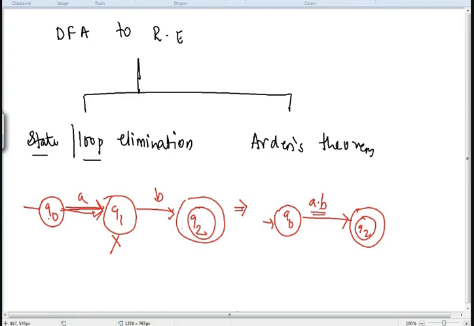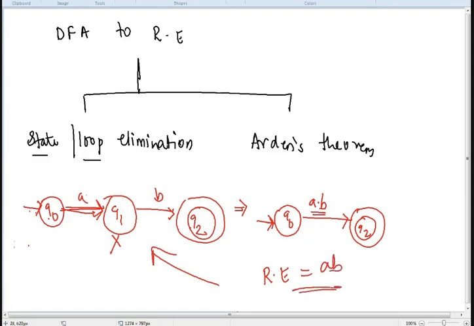Because anyway, to come from Q0 to Q2, and always remember, the start state should always exist and the final state should always exist. So whenever I am moving from start state to end state, I can eliminate any other intermediate state, but I cannot eliminate the start state, neither the final state. Because you have to begin somewhere, that is your start state, and you have to reach somewhere, that is called the final state, right? So this is elimination of your state. So you can see the regular expression for this diagram now will be equal to AB.